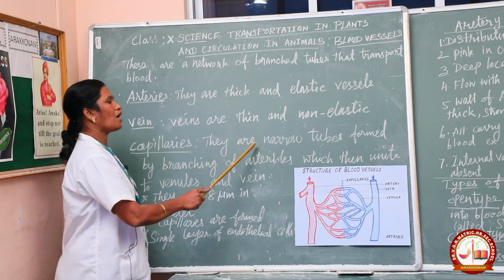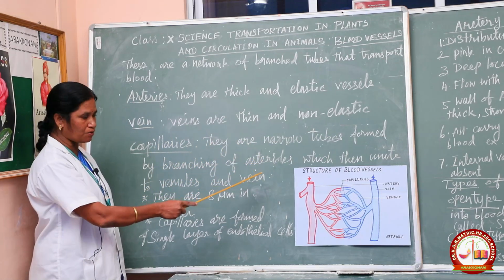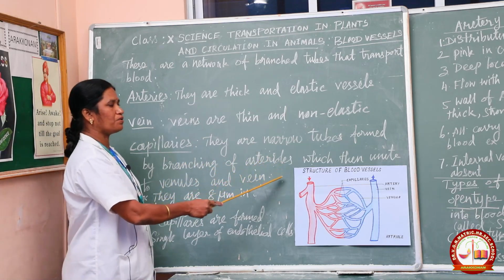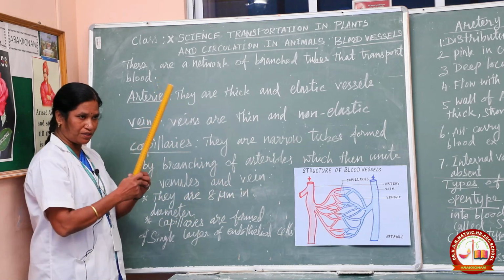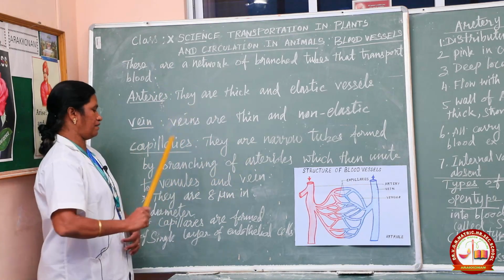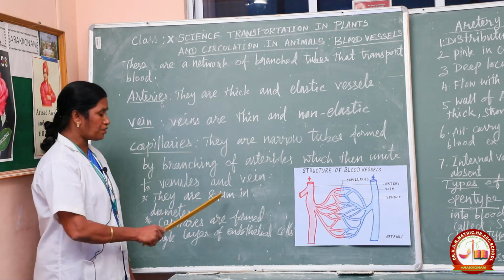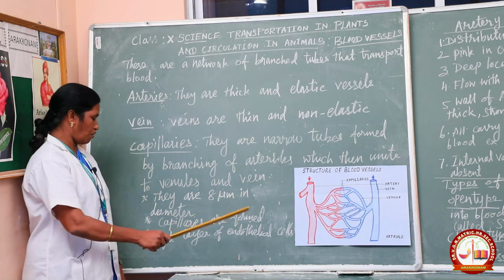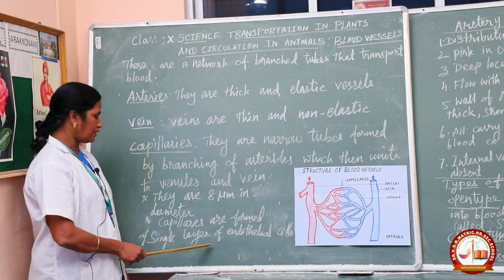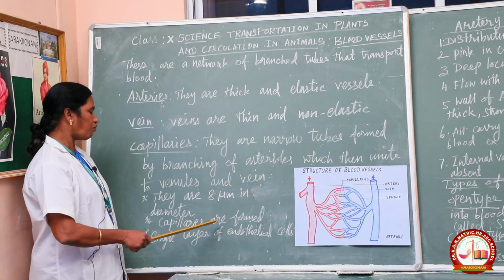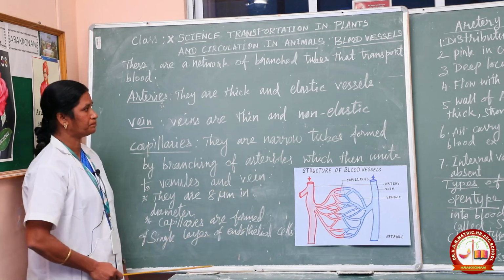Capillaries are narrow tubes formed by branching of arterioles, which then unite to form venules and veins. They are 8 mu in diameter. Capillaries are formed of a single layer of endothelial cells. One important word: name the cells that form capillaries. Capillaries are formed by endothelial cells.